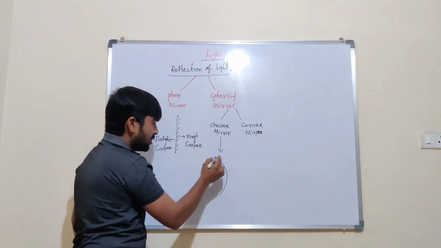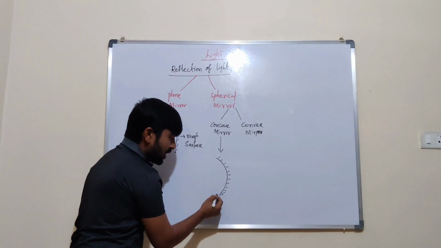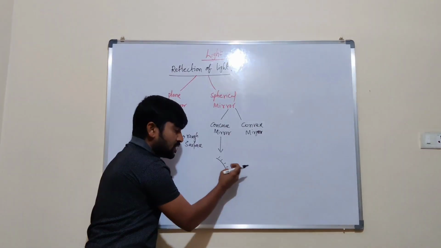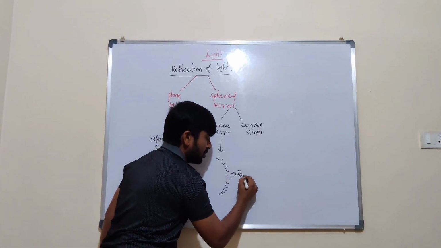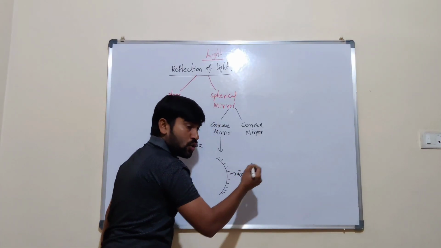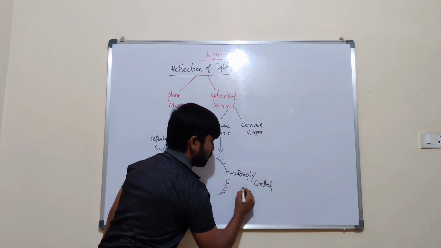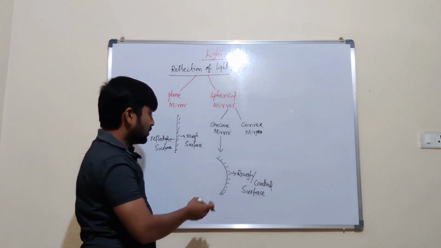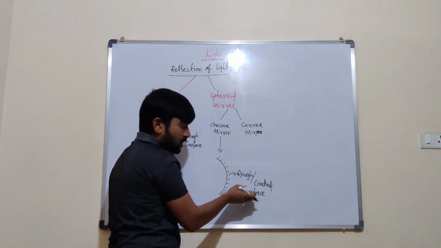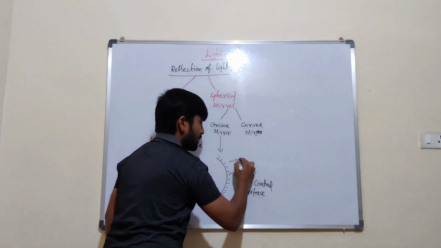It is a spherical mirror with the rough surface outside. The rough surface is the coated surface, coated with silver or zinc, which is outside.